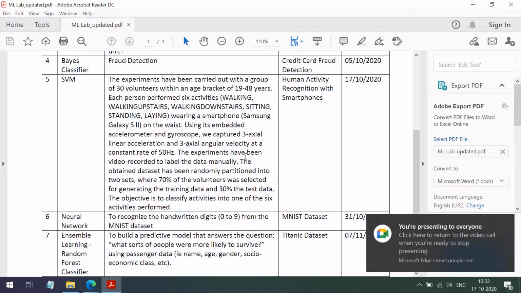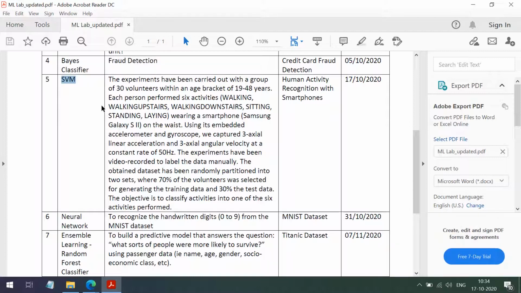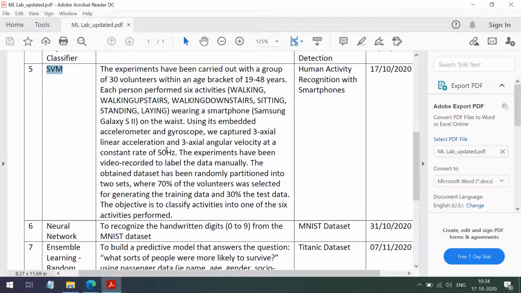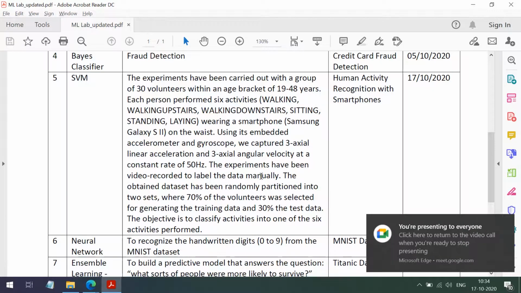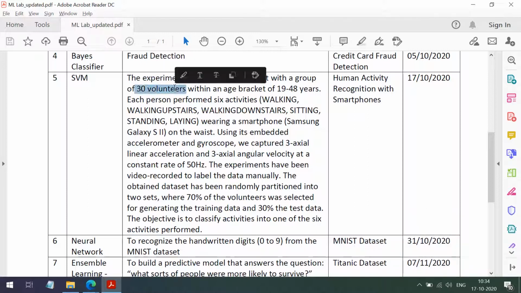So let us discuss experiment number 5, which is based on the SVM classifier, which is one of the strongest classifiers that we have. So what is our problem statement? Our problem statement is: the experiment has been carried out with a group of 30 volunteers within an age bracket of 19 to 48 years.